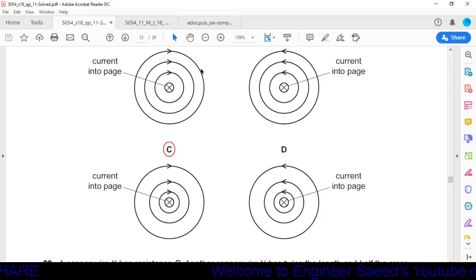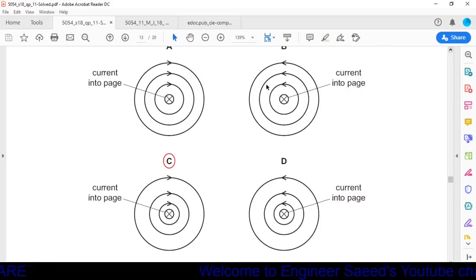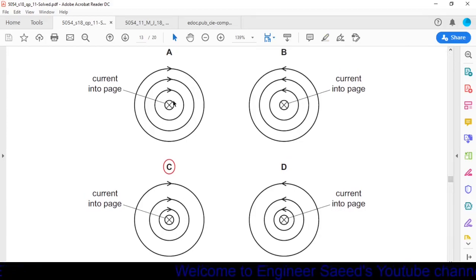Now the possible options are A and C. Now in A, the magnetic lines of force are at equal distance, and here in C we are looking near the wire, it is closer. When we are moving away from the wire, the distance is increasing. So option C is the correct answer. Why? Because near the wire the magnetic field will be strong, and when we move away from the wire, the magnetic field strength will decrease. So option C is the correct option.